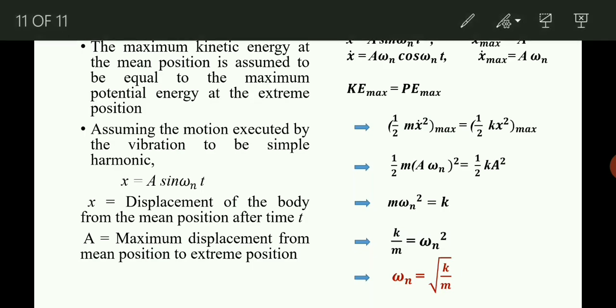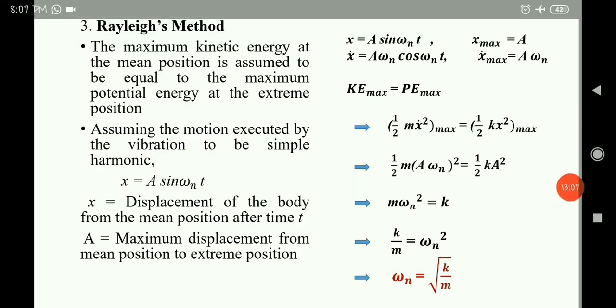So finally, that's all about free vibration of